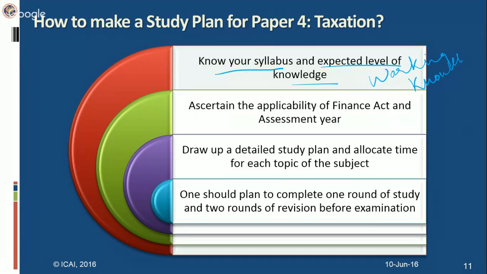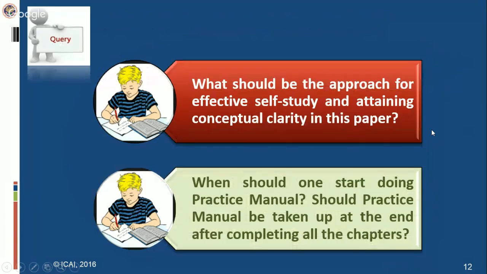So this is how you have to make a study plan. Now, sometimes it is asked what should be the approach for effective self-study? Because in the Chartered Accountancy course, self-study is the key. You have to study on your own, and attain conceptual clarity while studying. Sometimes students are also very confused about the practice manual: when should I start studying it? Should I do it at the end of completing the whole syllabus, or what should be the correct approach to doing the practice manual? This is what we are going to elaborate now.